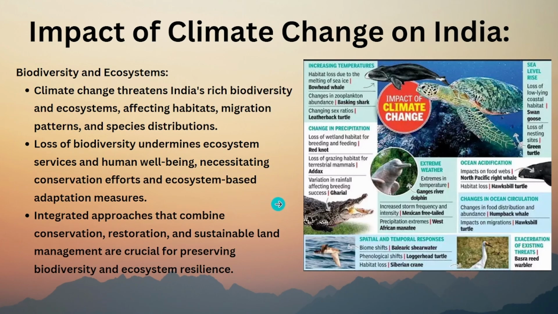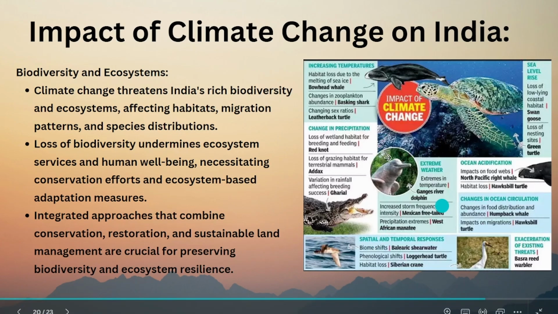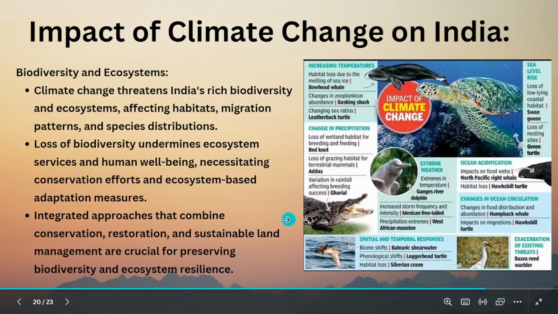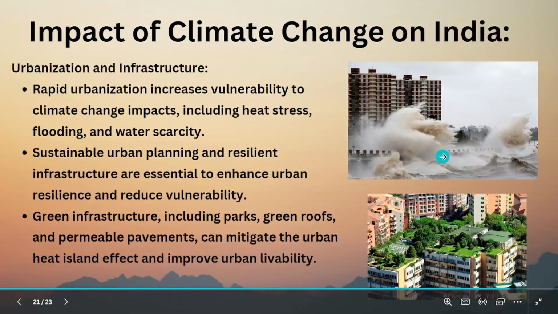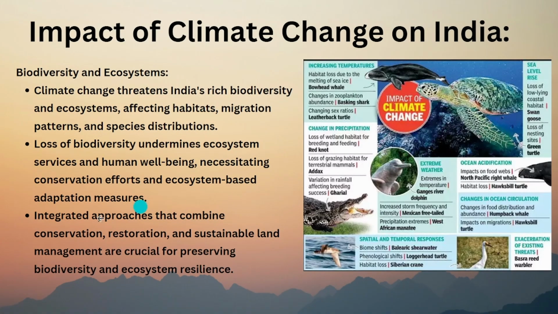See, don't think nature is not connected. If there is reduction of any animal, that will indirectly affect the health of water systems. The health of water systems will indirectly affect how we will get the water supply or the food supply. Everything in nature is interlinked. So even if these animals get disturbed, we will get disturbed.